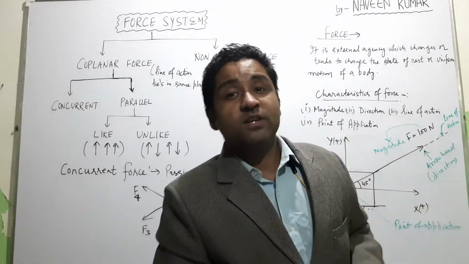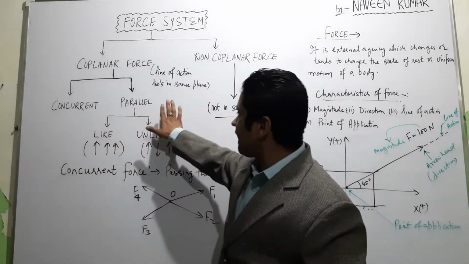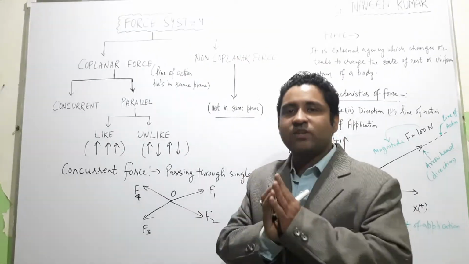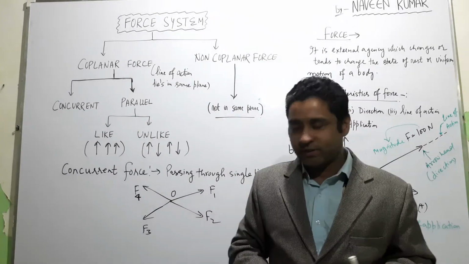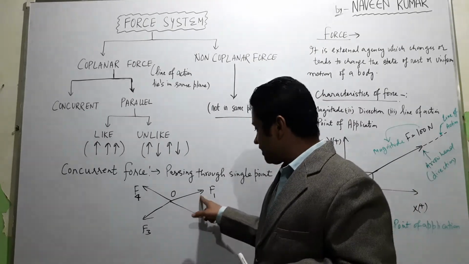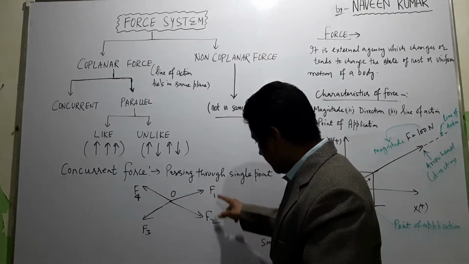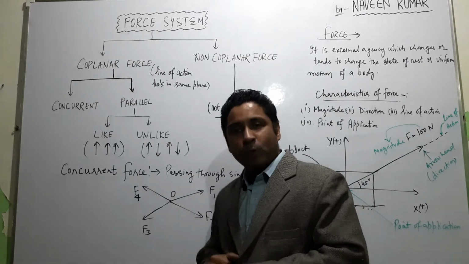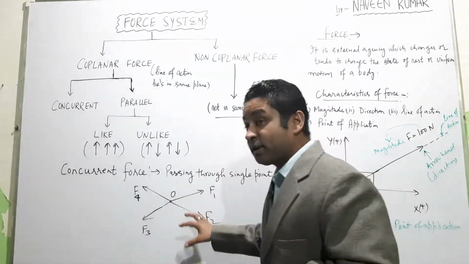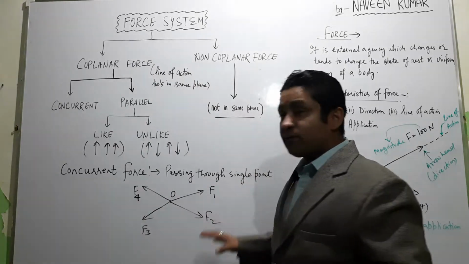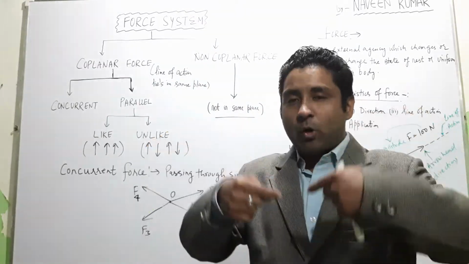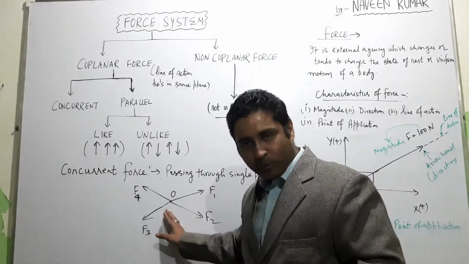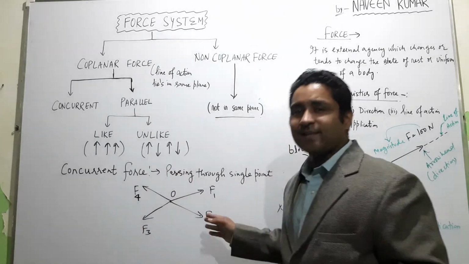Now coplanar forces are of two types: concurrent forces and parallel forces. What are concurrent forces? Concurrent forces are the forces which are passing through a common point. You can see here, this is point O. At this point I have introduced four forces: F1, F2, F3, F4. These four forces are passing through the common point, so all these four forces are concurrent forces. Forces which are passing through a common point or meeting at a common point, they can be forces which are moving away or forces which meet at the point O. All those forces are called concurrent forces.